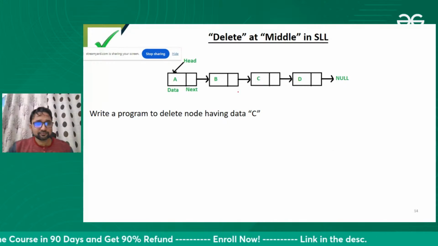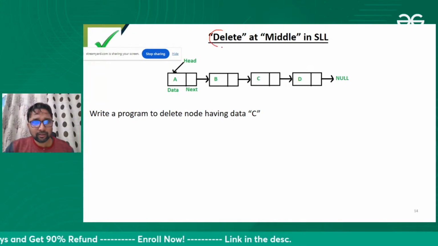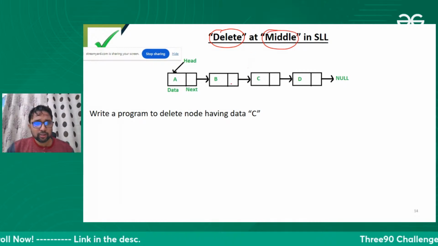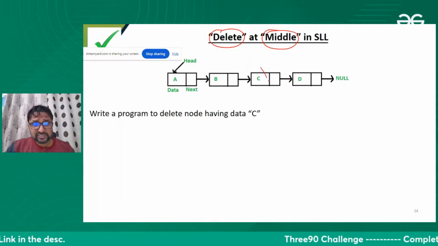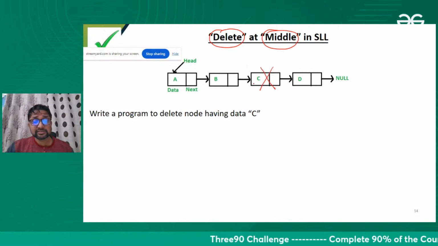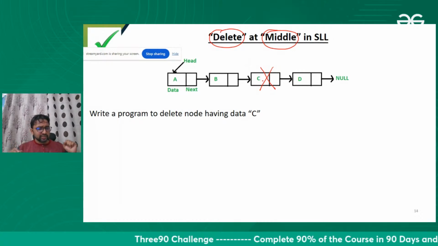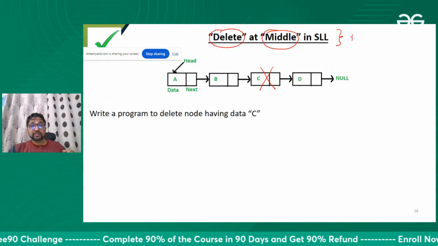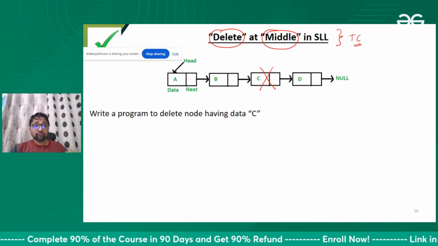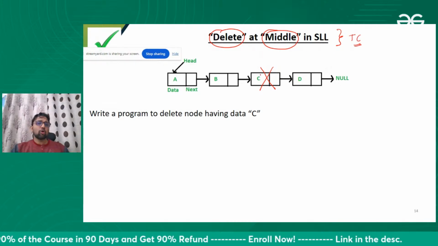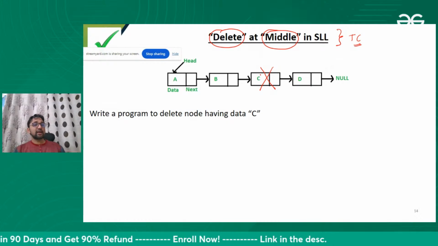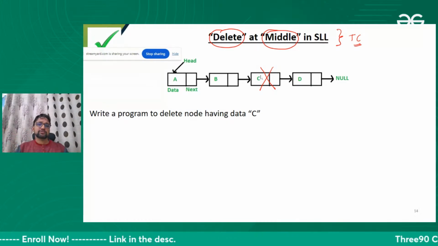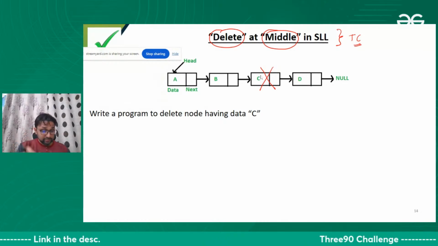Okay, fine. So let's delete at the middle. So we want to delete a node which is having C data. Can you please write in the chat box, how much time this will take? Time complexity to delete the node from the middle of the single linked list. Almost we are going to finish the linked list. After that, we will solve lots of questions, GATE questions and ISRO questions, and you people will solve it.